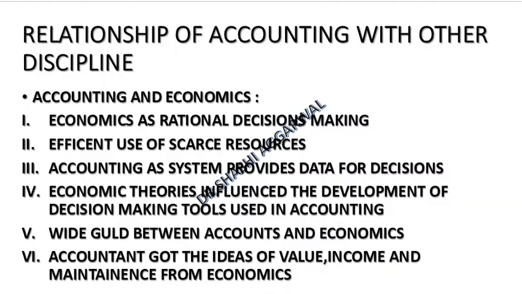So what is the relationship of accounting with other disciplines? Accounting and economics: we understand we have limited resources, and economics provides us the tools to make rational decisions, to use the limited resources so as to optimize the result. Accounting as a system provides the data for the decision. Economic theory influences the development of decision making tools which are used in accounting.